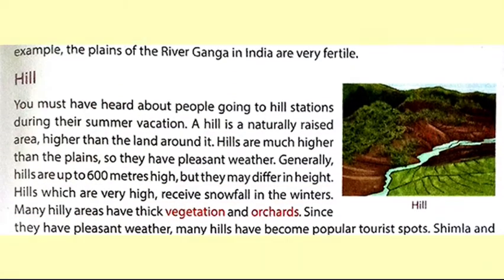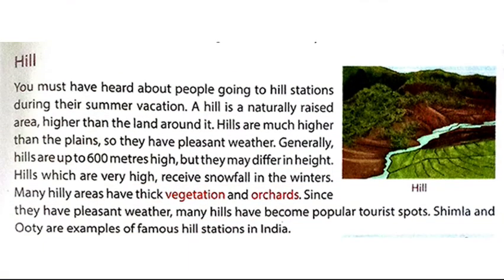Next point is hill. You must have heard about people going to hill stations during their summer vacations. A hill is a naturally raised area higher than the land around it. Hills are much higher than the plains, so they have pleasant weather. Generally, hills are up to 600 meters high, but they may differ in height. Hills which are very high receive snowfall in the winters.